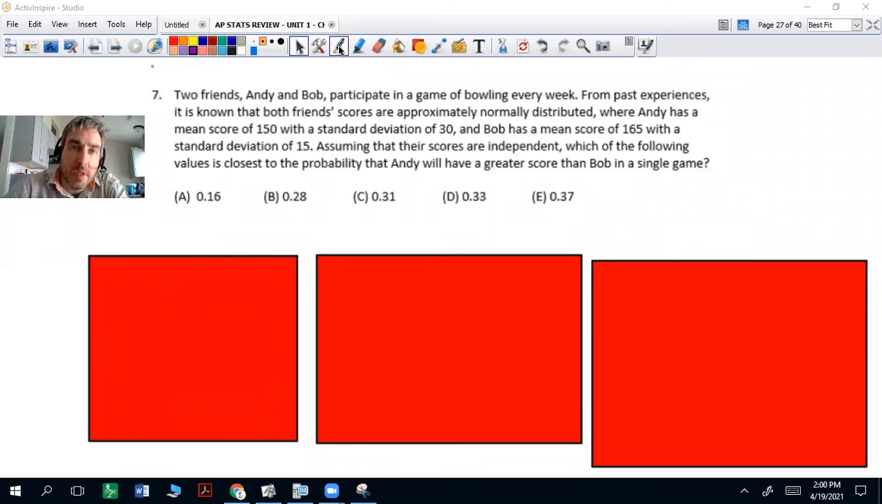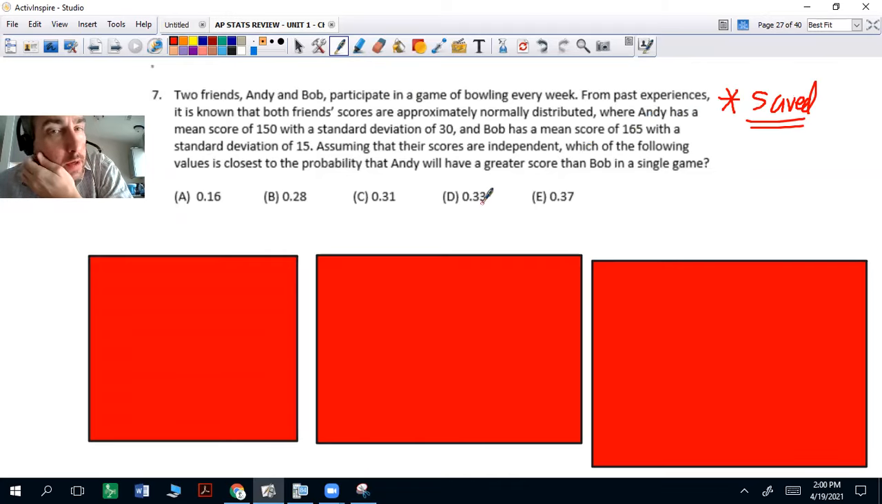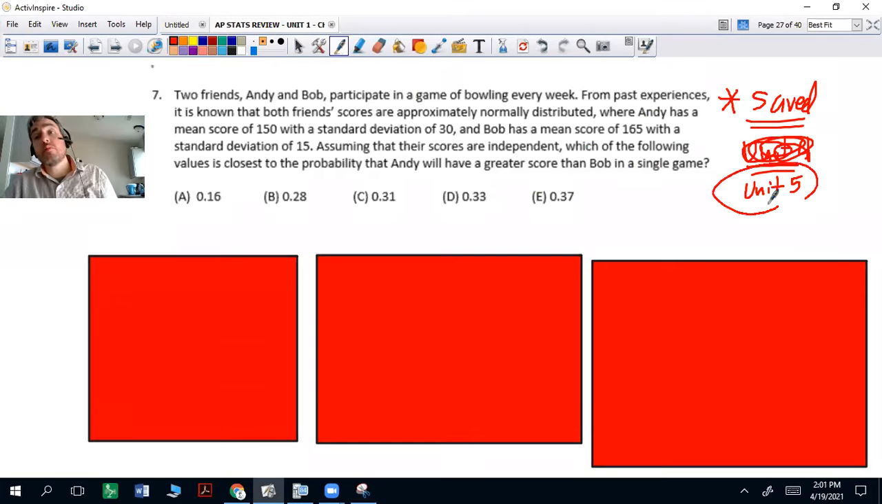Okay, question 7 is technically not in unit 1, so this can be saved for later, but I'm going to go over it anyway. This is actually a random variable, so this would be unit 1, 2, 3, 4. This is going to be in the probability unit, but I'll go over it. Actually, this would be in unit 5. This is sampling distributions.